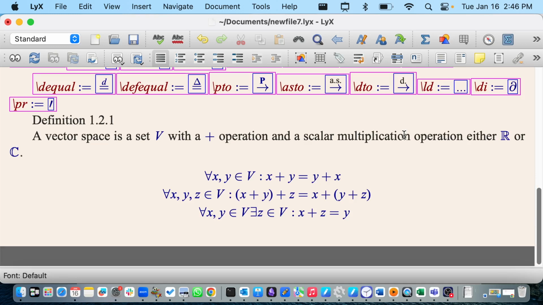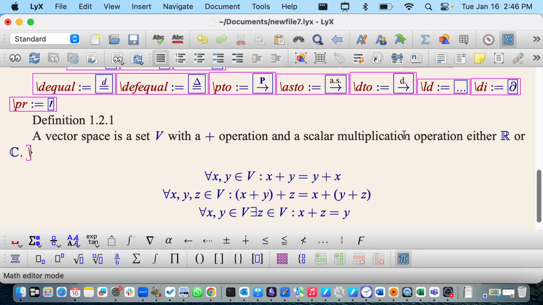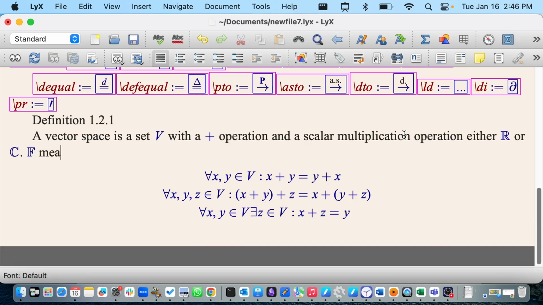To combine both R and C, we use F. And F means either R or C, depending on context. So to keep things very general, we're going to use F for now. F stands for field. In principle, you can do a vector space over any field, but fields more exotic than R and C will not appear in this course.